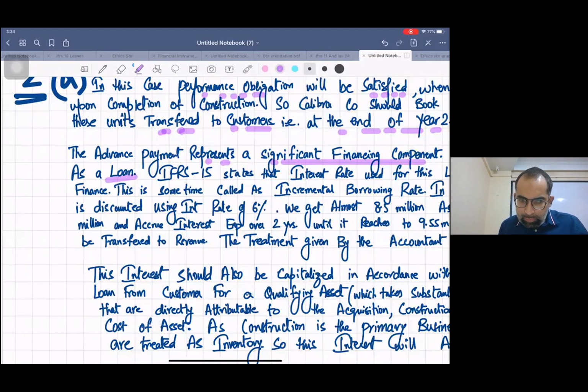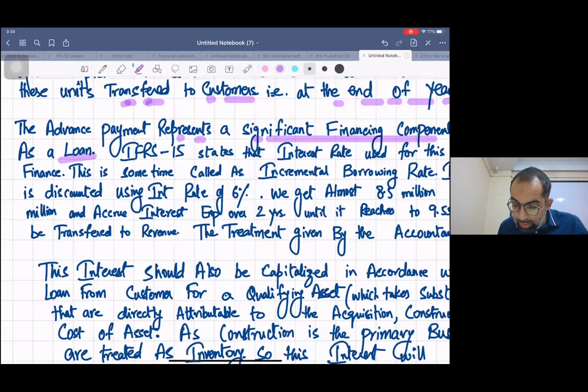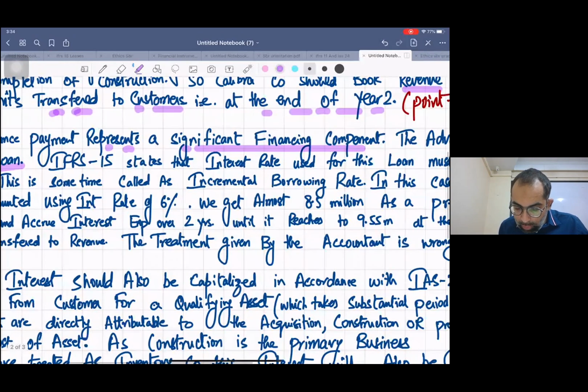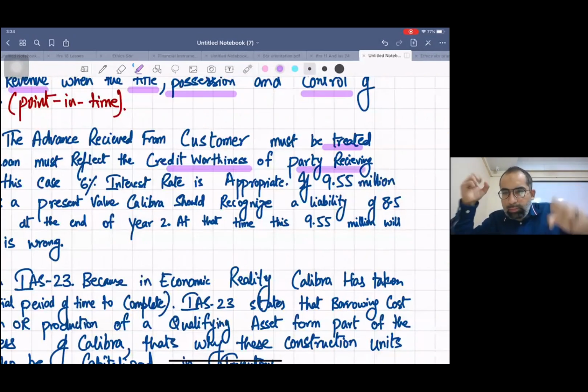Now IFRS 15 states that the interest rate used for this loan must reflect the credit worthiness of the party receiving, that means us. We are going to receive the advance payment, so our credit worthiness is relevant.